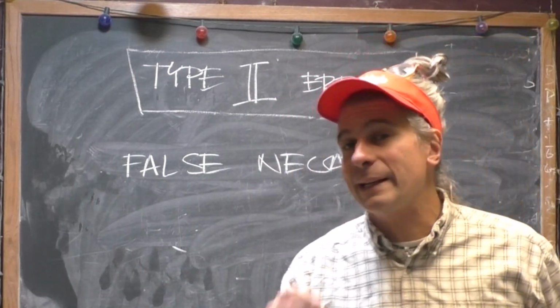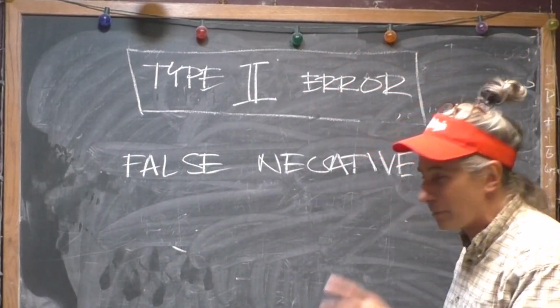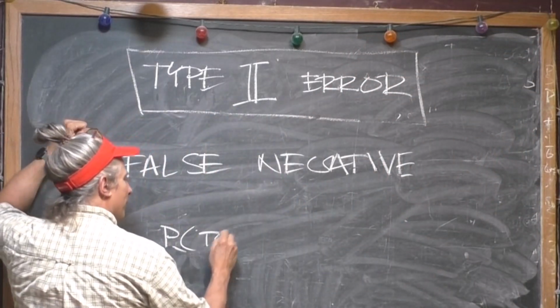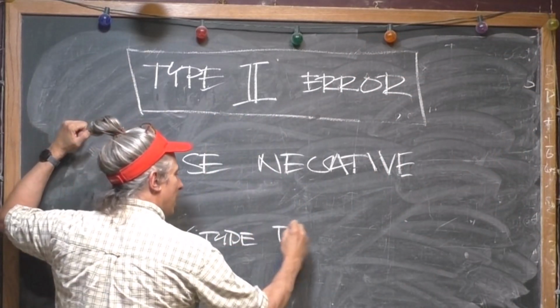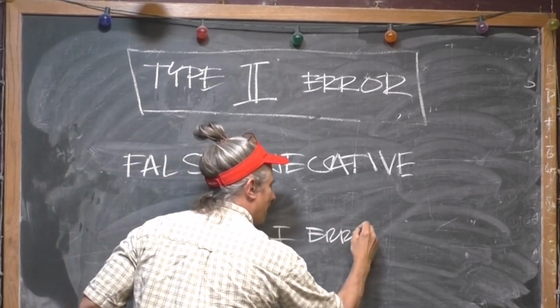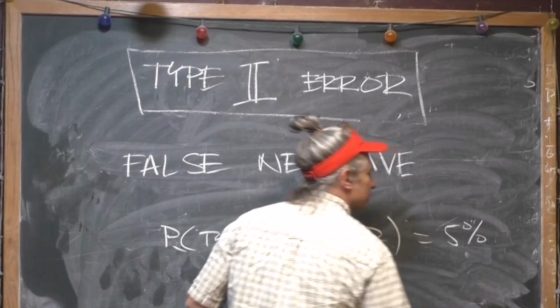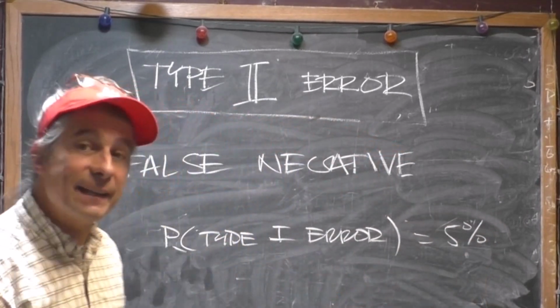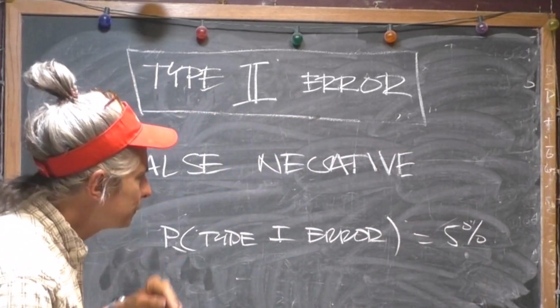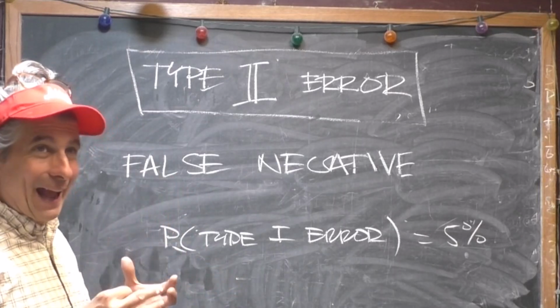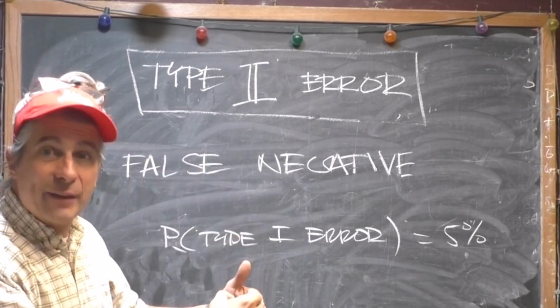Now, here's where it gets interesting. Remember in the last video, we said that the probability for a type 1 error is 5% if we are operating at 95% confidence. Okay, that's true. Whatever confidence we're operating at, it's going to be whatever's left to get to 100%.